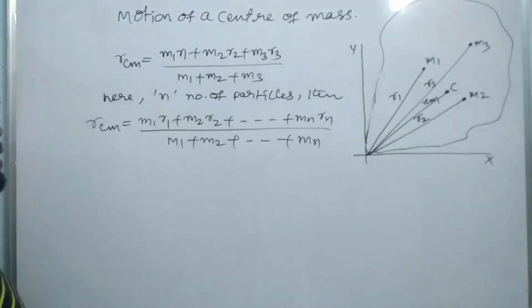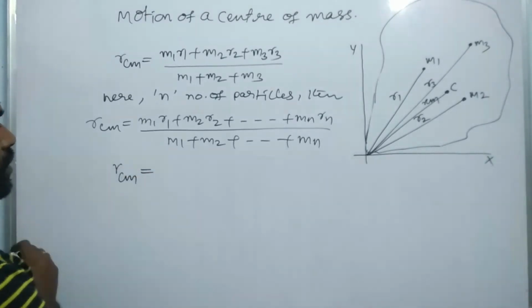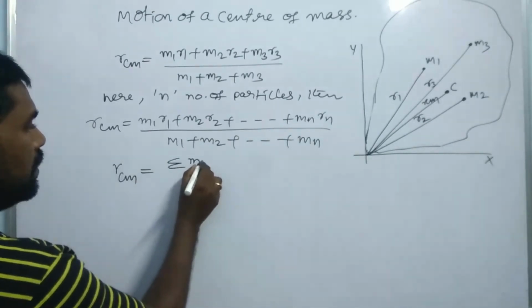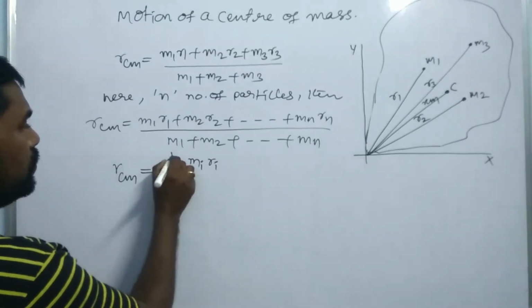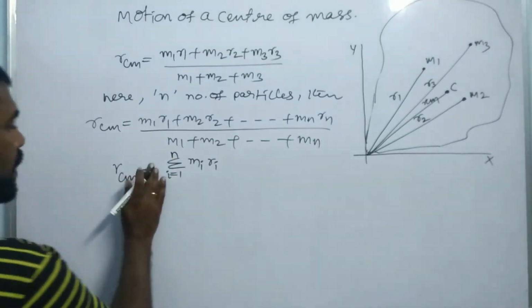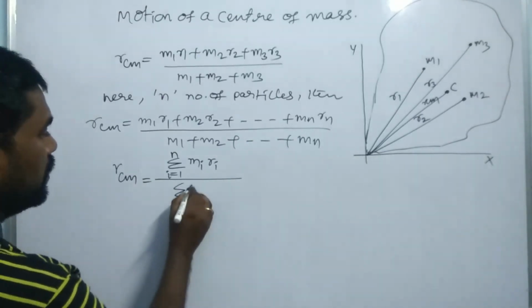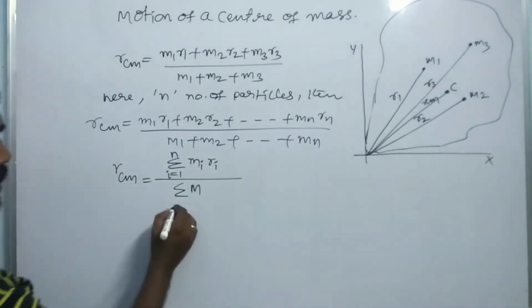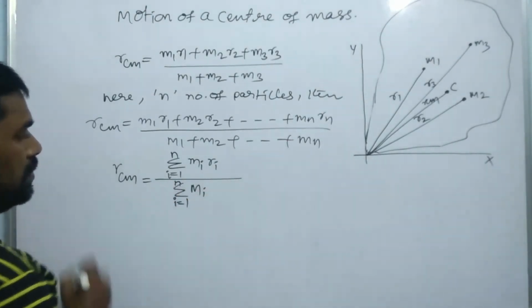So now we have to write that. R_CM = Σ mi ri, where i goes from 1 to n, divided by Σ mi, where i goes from 1 to n.